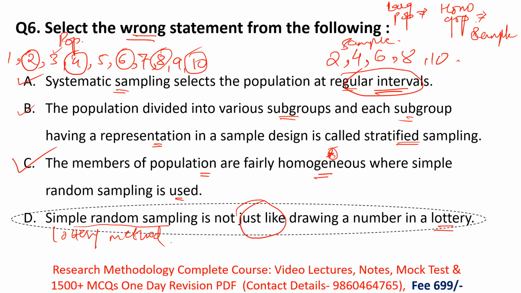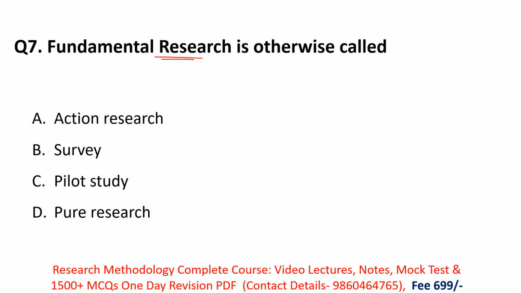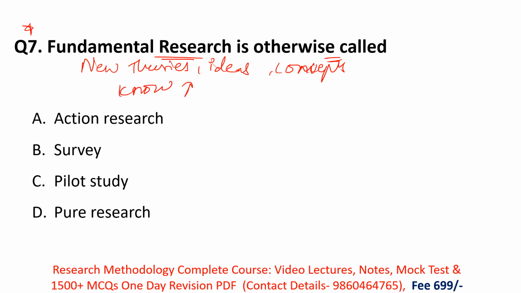Next, fundamental research is otherwise called. A very important and famous question. So what is fundamental research? Remember, in fundamental research, the researcher develops new theories, new ideas and new concepts to increase their knowledge and to satisfy their curiosity.